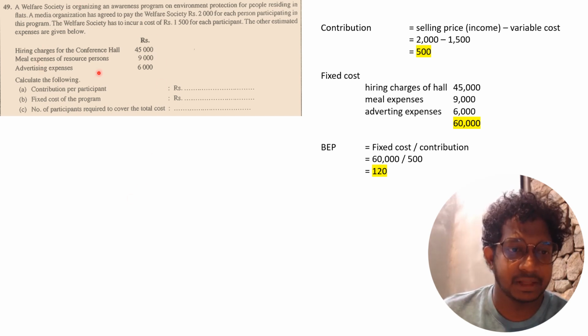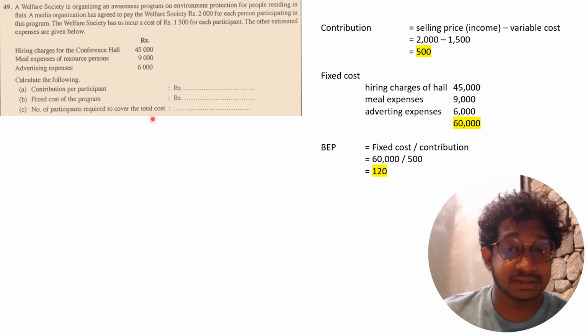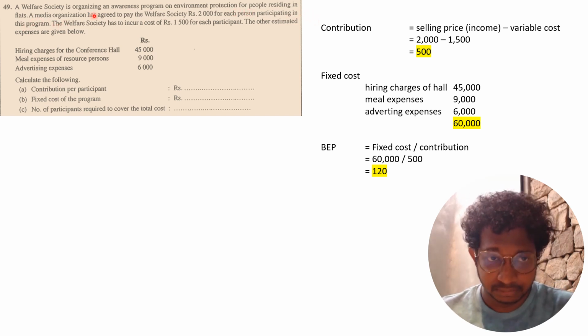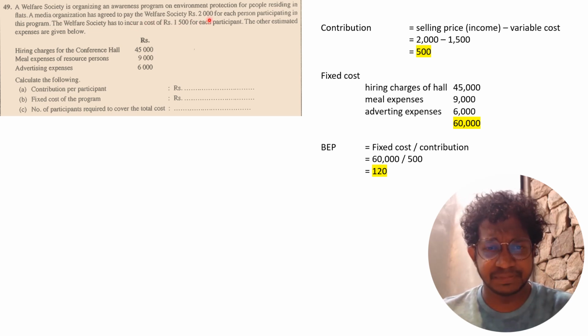49. This information is given and they are asking the contribution per participant, fees cost, and the number of participants required to cover the total cost. So which means they are asking what? Break-even point. A welfare society is organizing an awareness program on environment protection for people residing in flats. A media organization has agreed to pay the welfare society 2,000 for each person participating in this program. The welfare society has to incur cost of 1,500 for each participant.